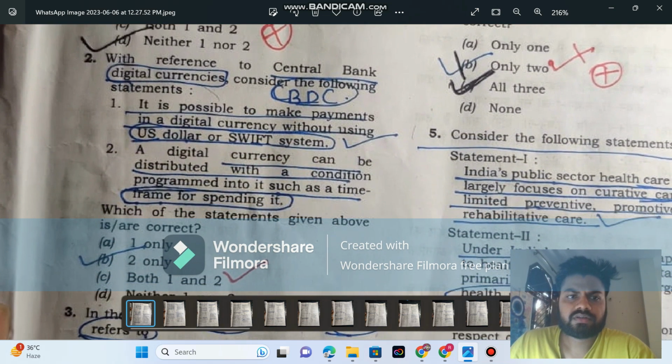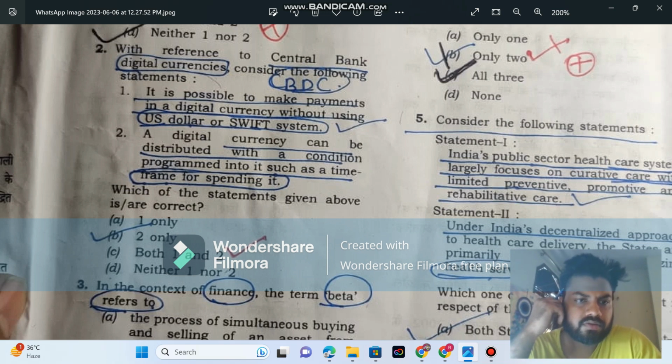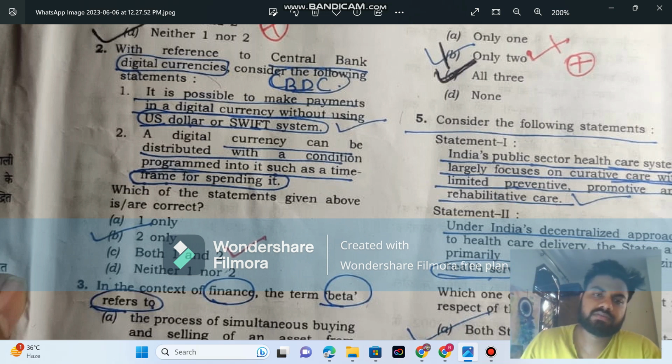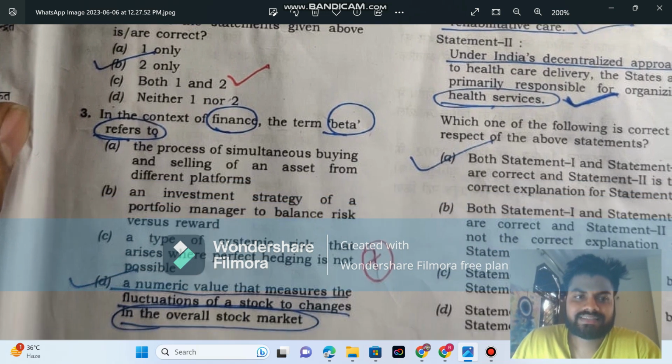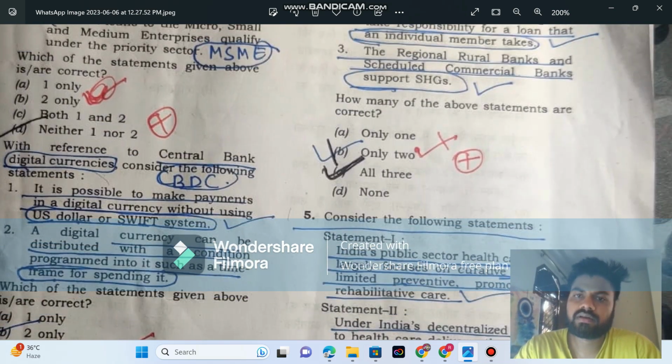Then the second question, with reference to central bank digital currency, consider the following statements. I know the first option, the SWIFT system, is a messaging system: you debited this amount, you credited this amount. It is used in payment settlements because it is a messaging app. So what are coachings claiming? Let's see what UPSC considers. Let's go with the third option, in finance, beta. Beta is like some fluctuation of stock. So I go with D. D is the most suitable answer, so this is also correct.